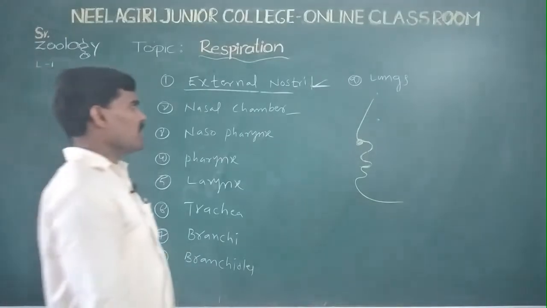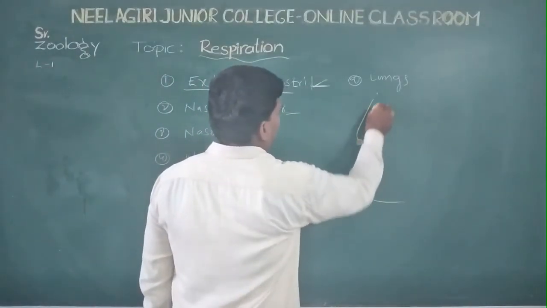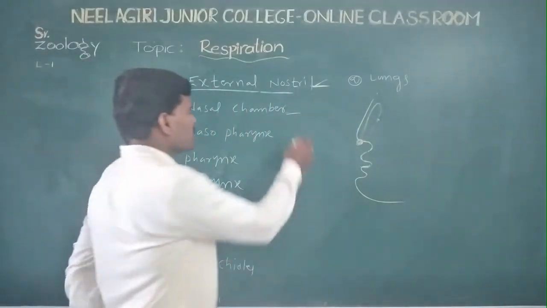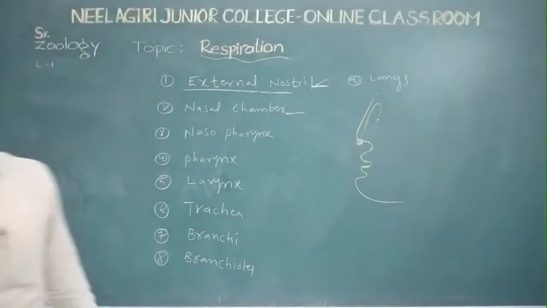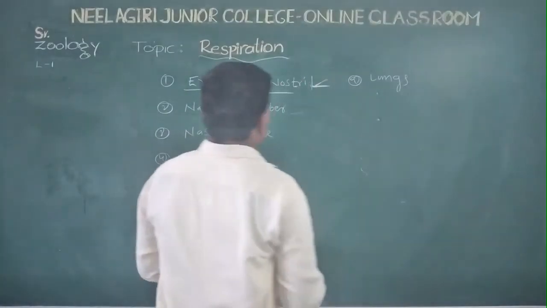The nasal chamber is divided into 3 parts.